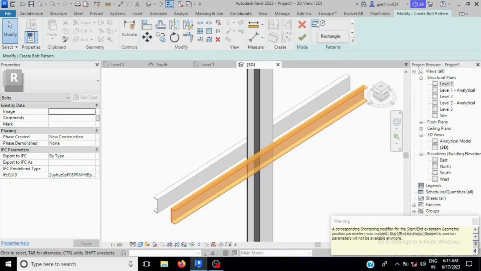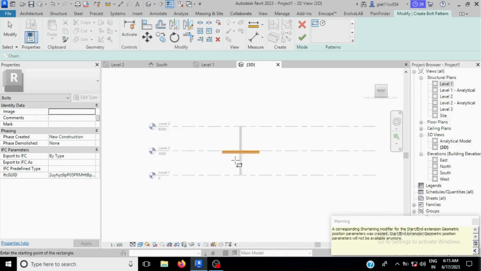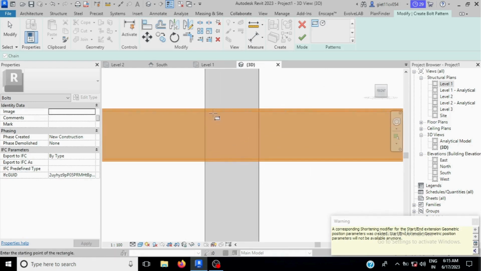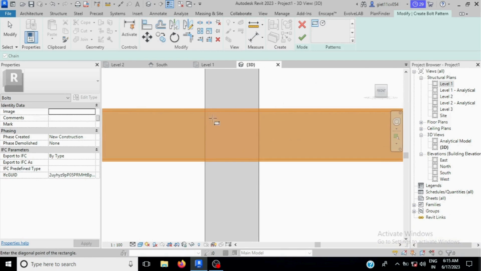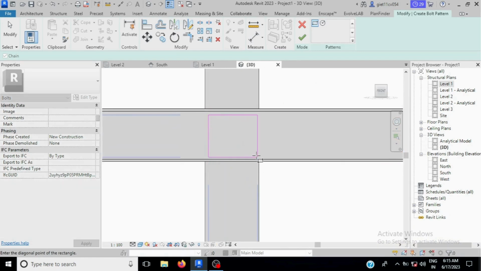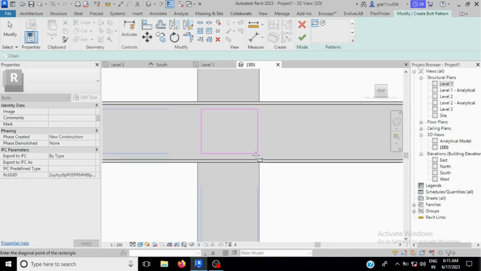Select this one, after that you select this one and go to right front view and just provide where you want to place the bolt, and OK.